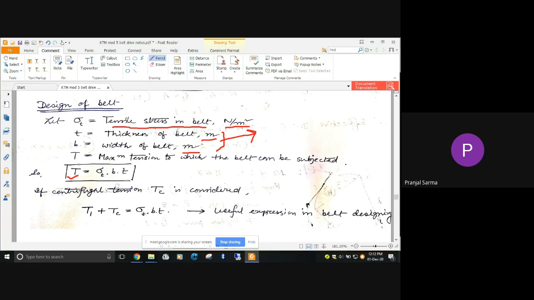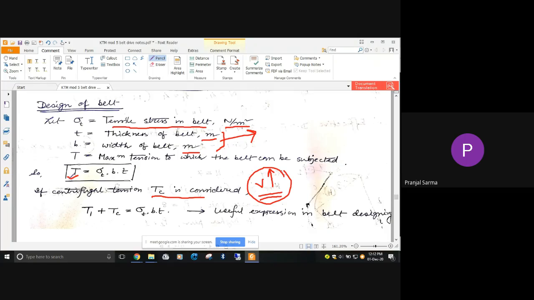Similarly, if we consider the centrifugal tension, and this centrifugal tension you must consider when we are talking about the high velocity range or the high speed range, then you cannot neglect the centrifugal tension. Whenever the speed is high, definitely you have to consider it.